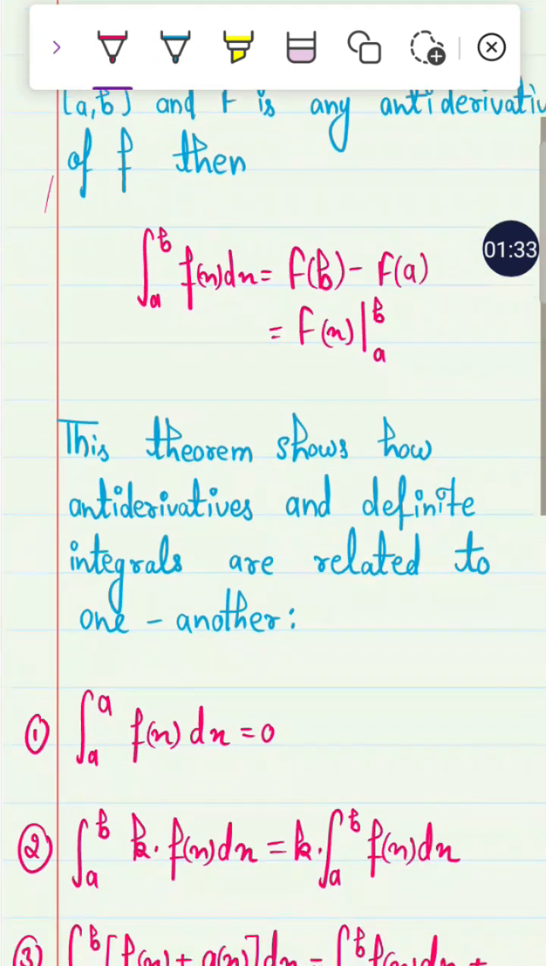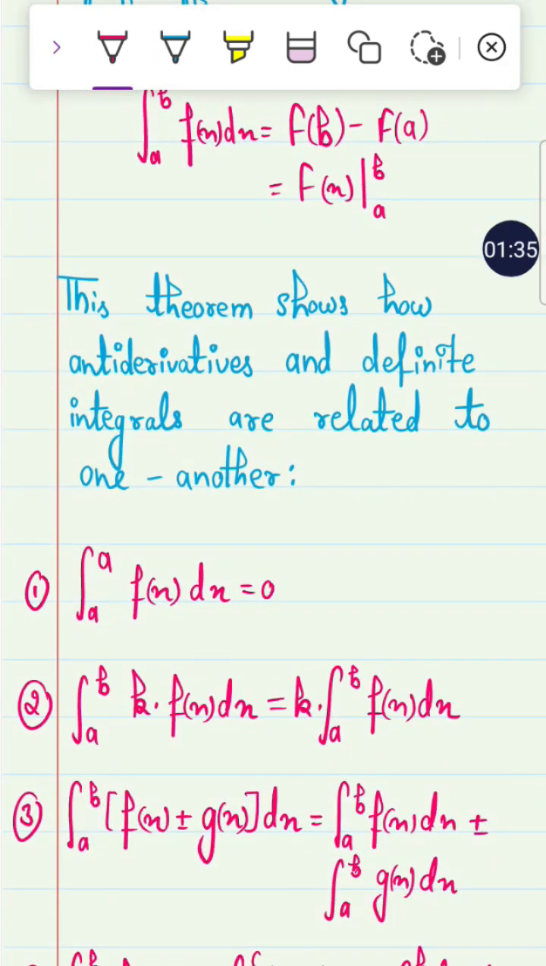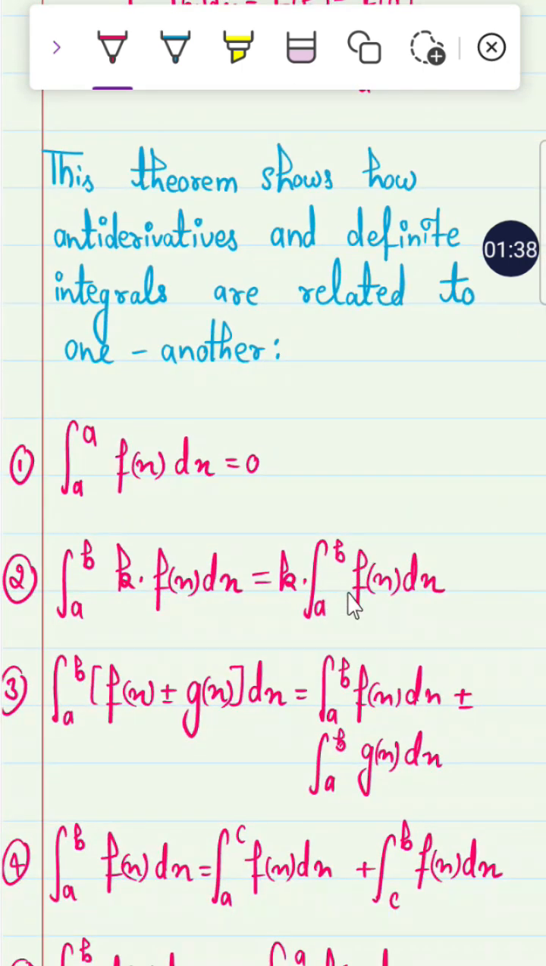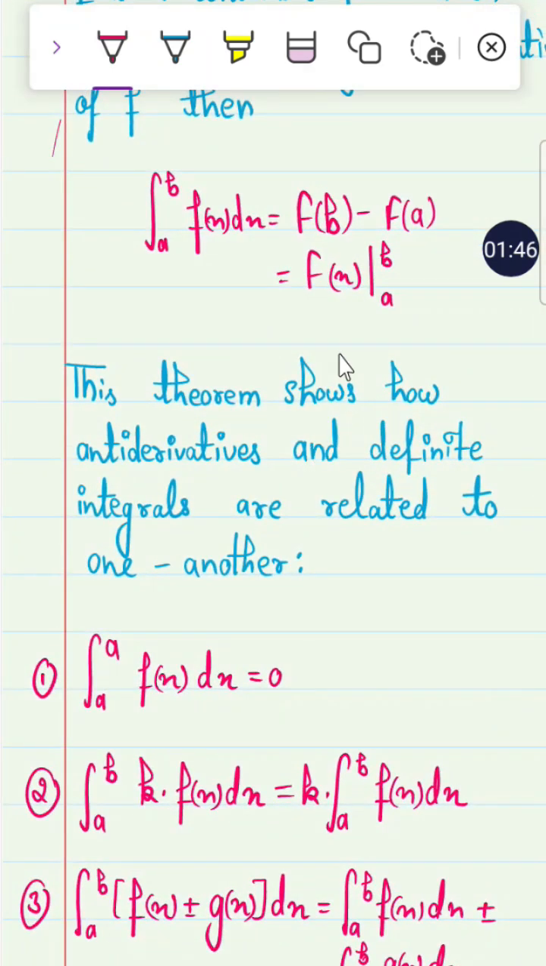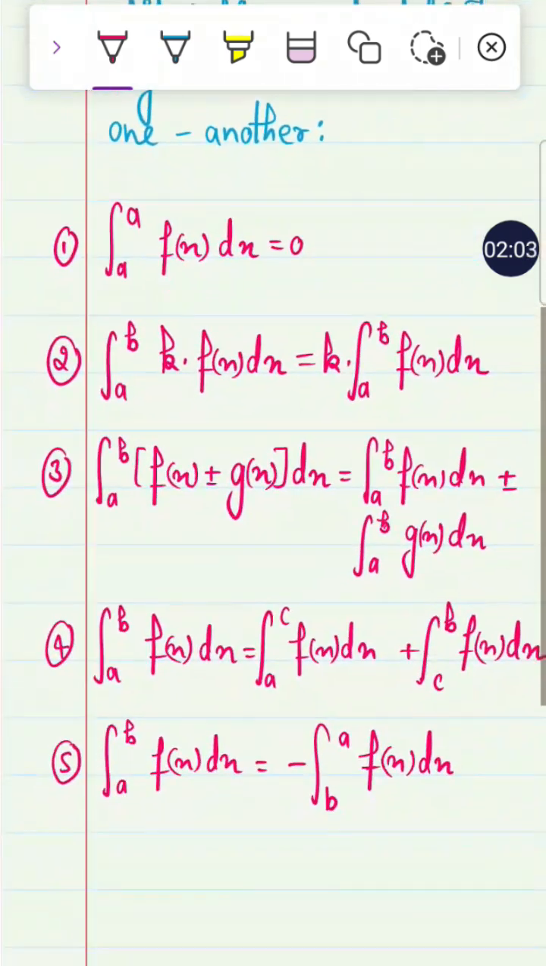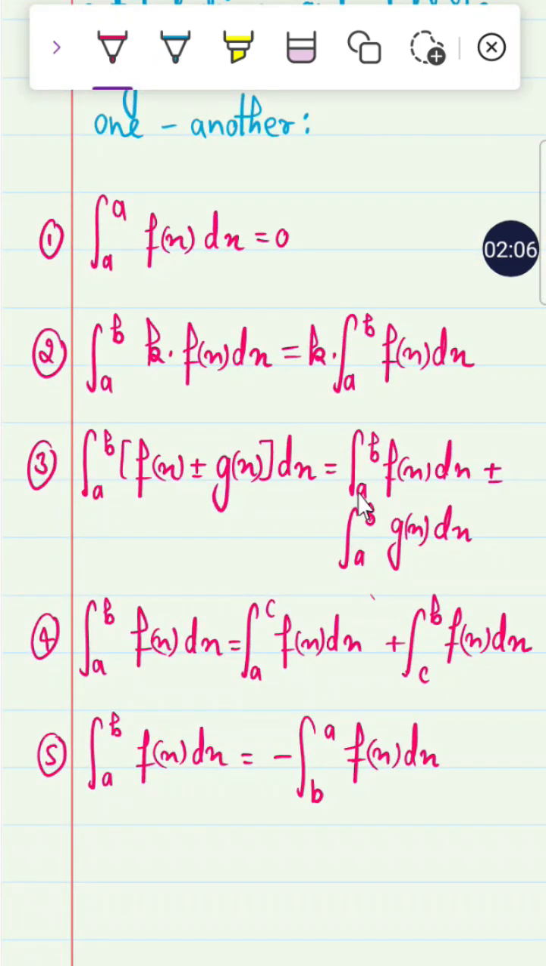Now the integral from a to b of k f(x) dx is equal to k times the integral from a to b of f(x) dx. This is also true because when we take the antiderivative form, it becomes k F(x) from a to b. So k is taken outside, and then it becomes k times the integral from a to b of f(x) dx. Now the integral from a to b of f(x) plus or minus g(x) dx is equal to the integral from a to b of f(x) dx plus or minus the integral from a to b of g(x) dx, right?